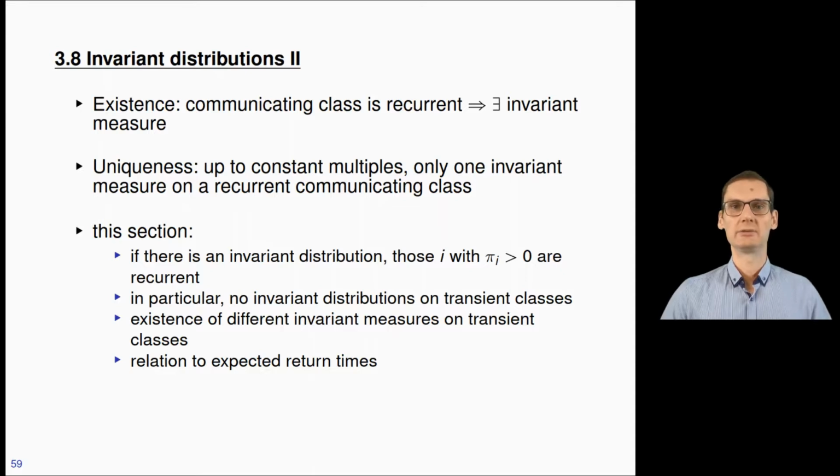In particular, we're going to deduce that on transient classes, there are no invariant distributions. However, there are invariant measures typically on transient classes, and they are usually distinct in the sense that they are not only constant multiples of one another. So the uniqueness theorem that you saw on recurrent classes does not hold on transient classes. And finally, we're going to see a relation of the invariant distribution, if it exists, to expected return times. This is the program for this section.